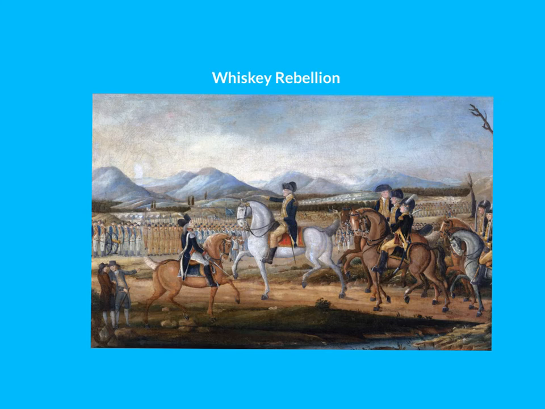They said, we are going to attack your tax collectors. We are not going to pay this tax until you do something about it. We are going to ignore this law. And to show the strength of the federal government, George Washington brings in 13,000 troops and stops the rebellion.